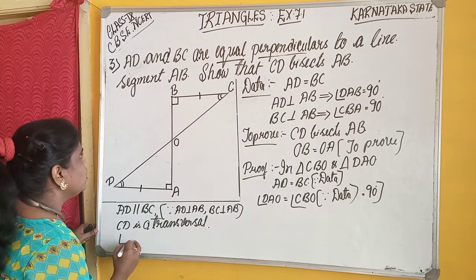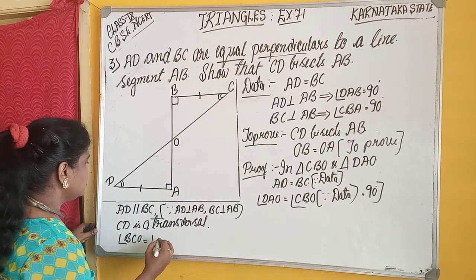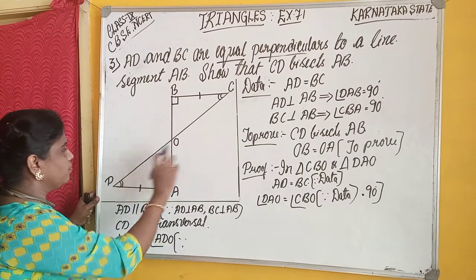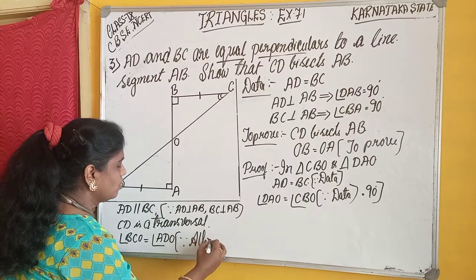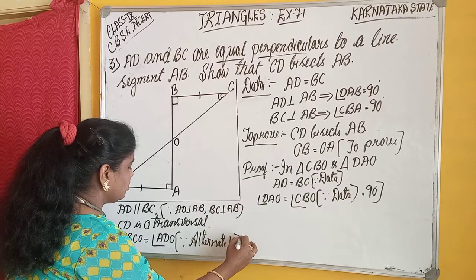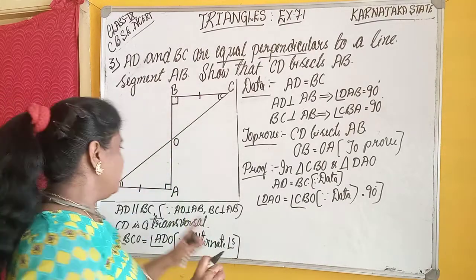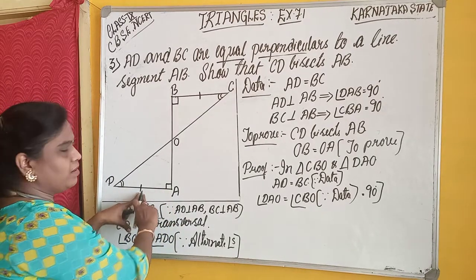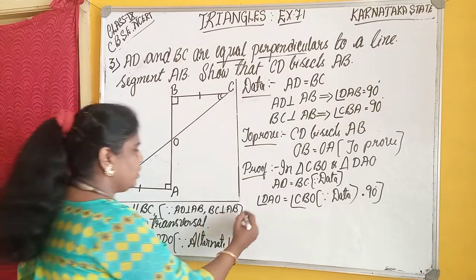Write this: angle BCO is equal to angle ADO. The reason is alternate interior angles. When these two angles are equal, what do we understand? One angle, another angle, and the included side between them.